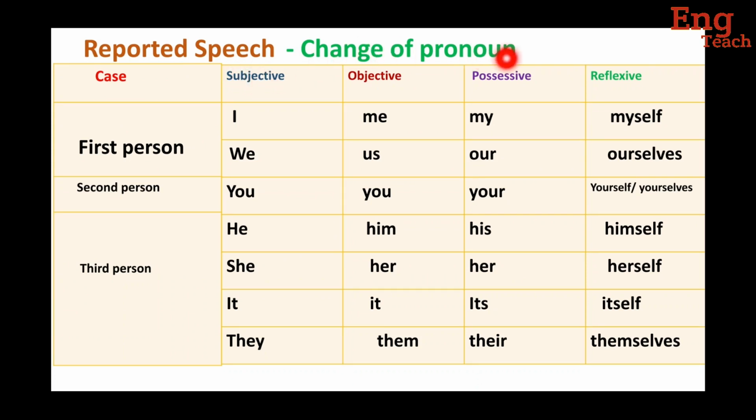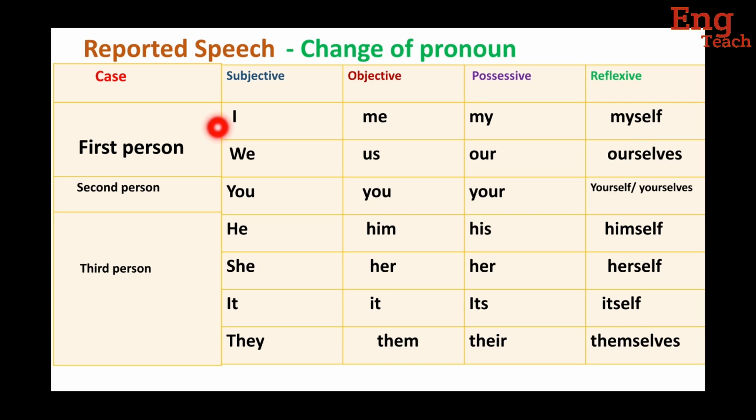Reported speech, change of pronoun. Here, three types of pronoun: first person pronoun, second person pronoun and third person pronoun. I, we are the first person pronoun. You is the second person pronoun. He, she, it, they are the third person pronoun.